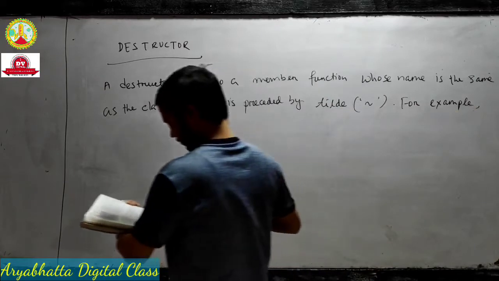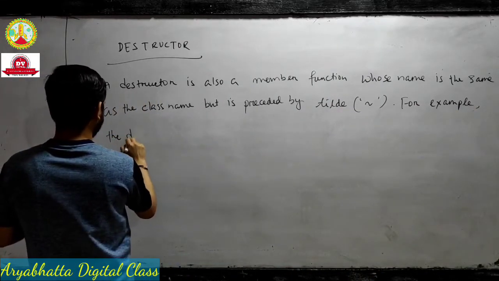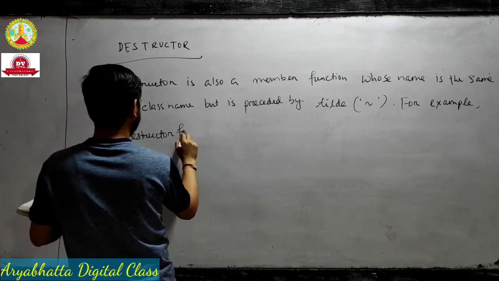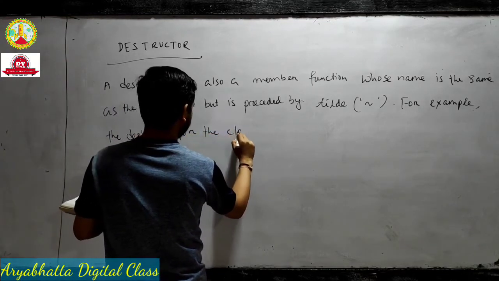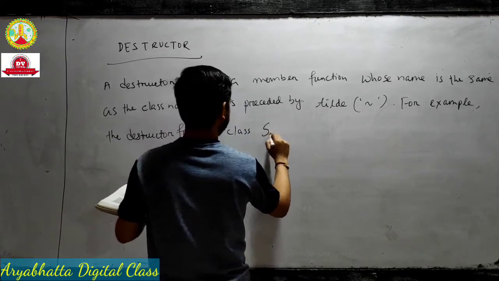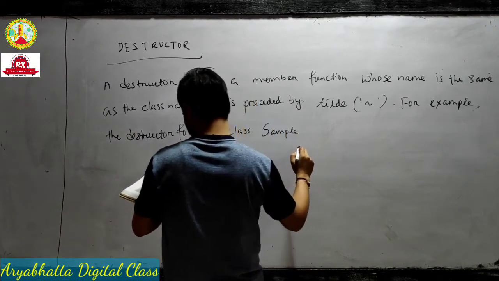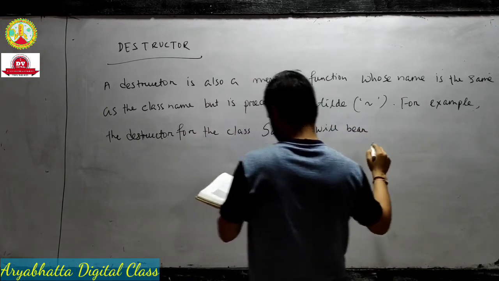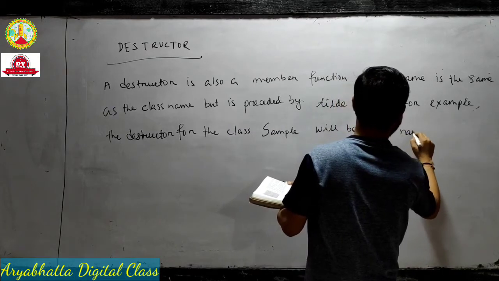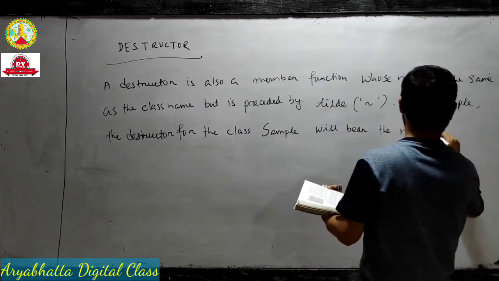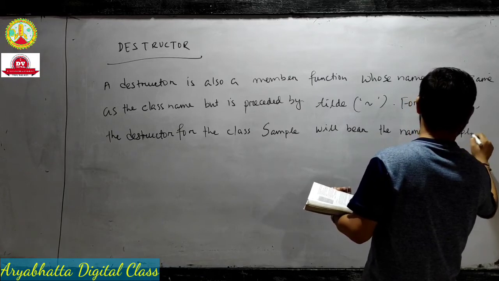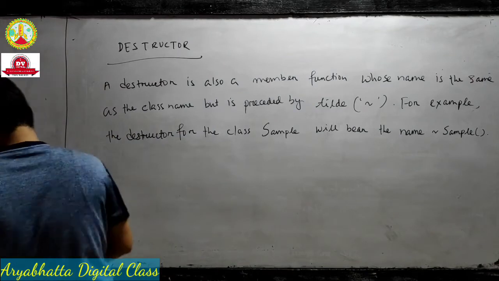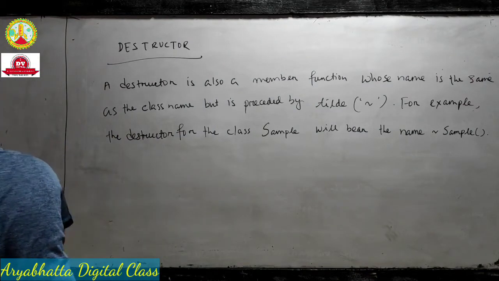For example, the destructor for the class sample will bear the name ~sample.